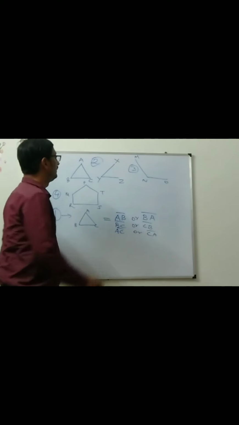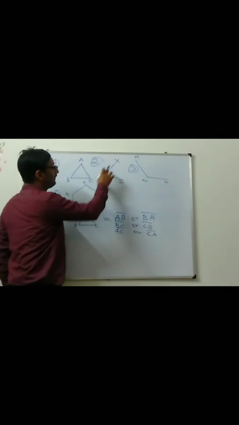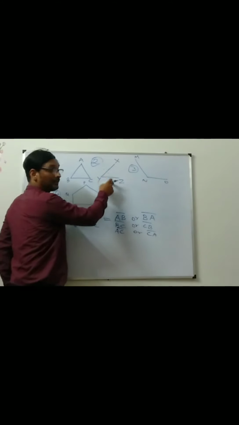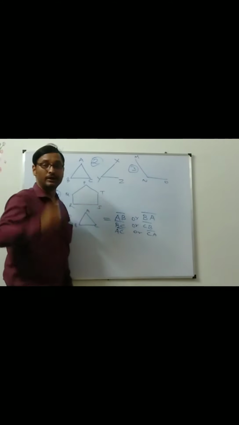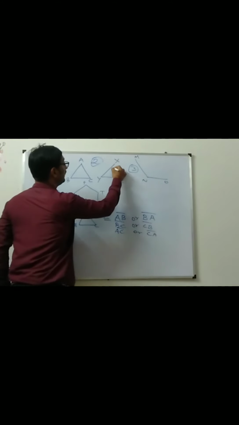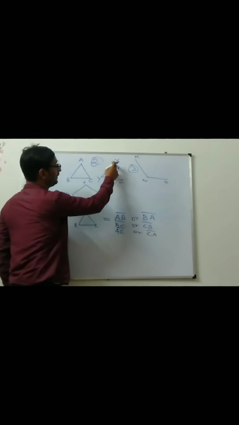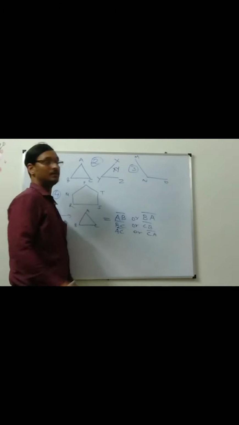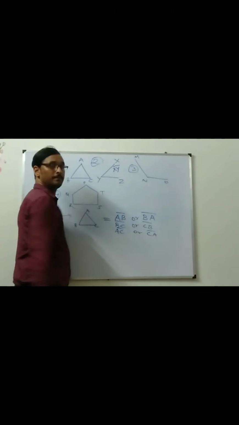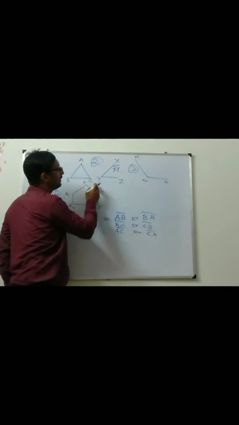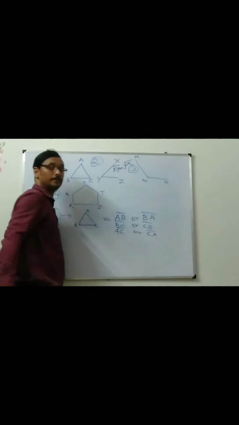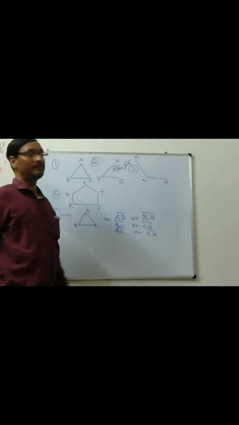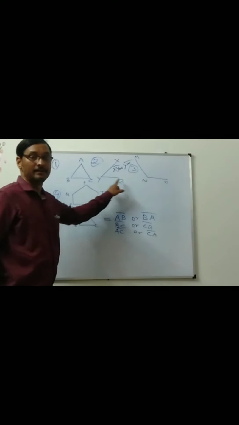In this case, what are the 2 sides? These are the 2 sides. This side is made up of which 2 points? X and Y. If you will be looking from the top, it is XY. If you will be looking from the bottom, then it will be what? YX. It will be YX.